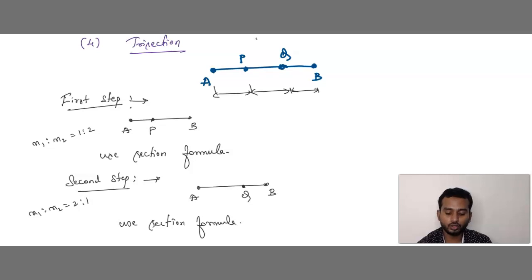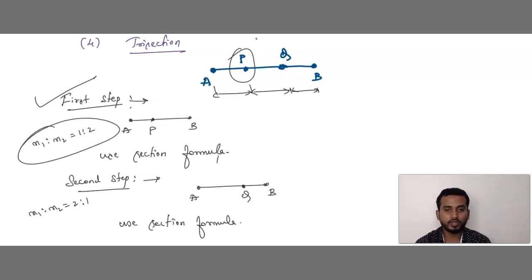Now, step number 1, first you consider the P value. That is A P B. A to P, let me say it is 1, then P to B it is 2. It means the ratio m1 is to m2 is 1 is to 2. By using this condition, use the section formula and solve for the values.